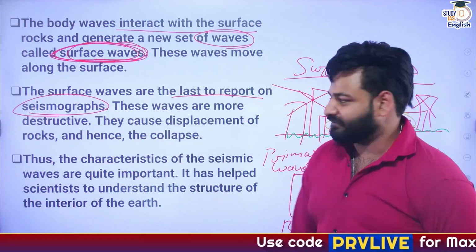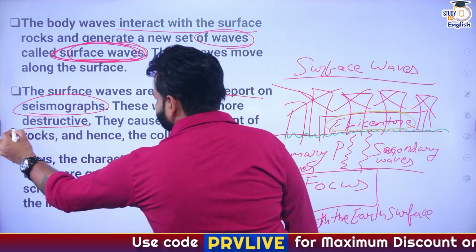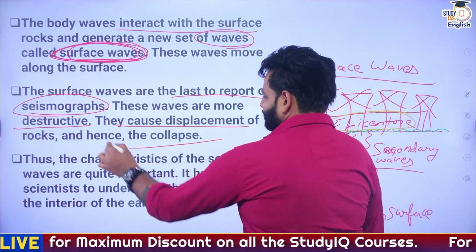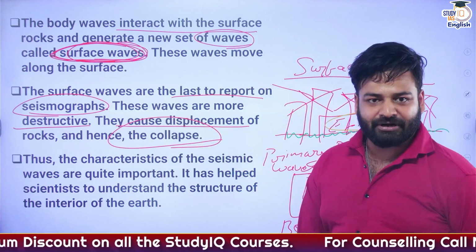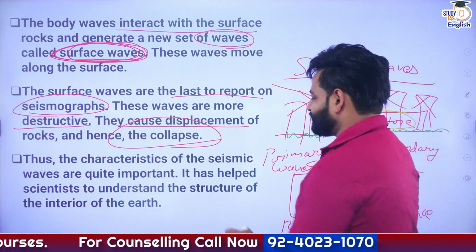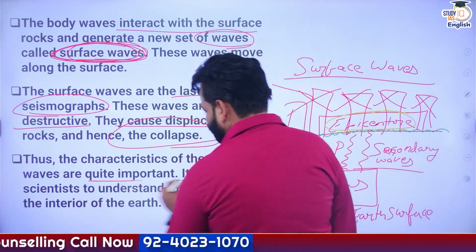Obviously it will be the primary waves, right? So these waves are more destructive and they cause displacement of rocks and hence everything collapsed. Remember, this is the characteristic of the surface waves. Thus, the characteristics of the seismic waves are quite important.